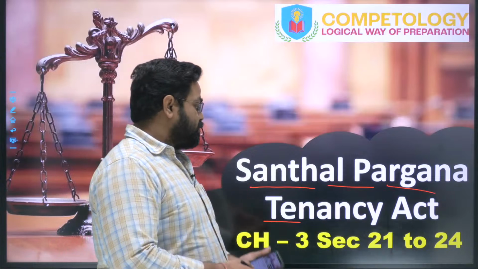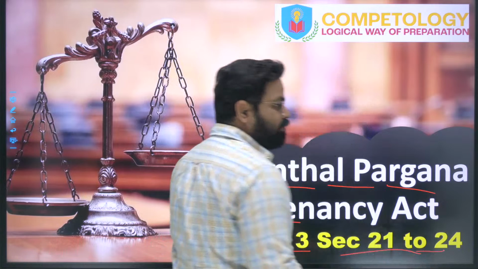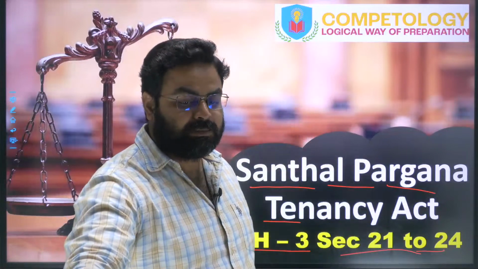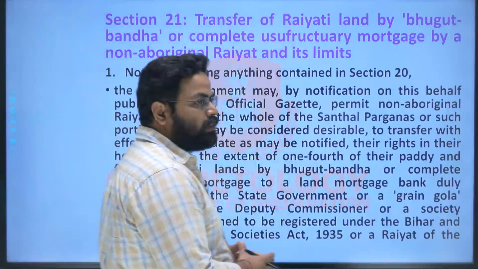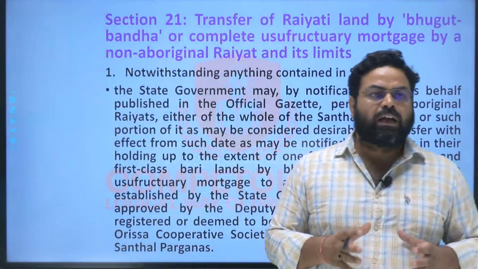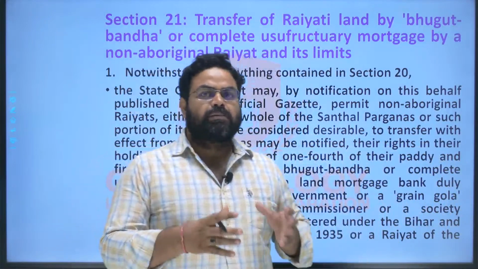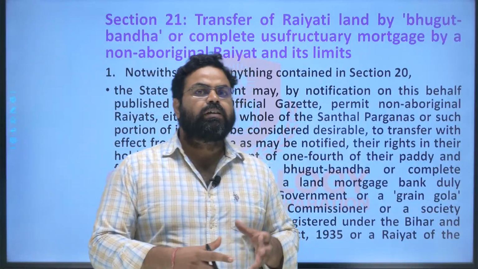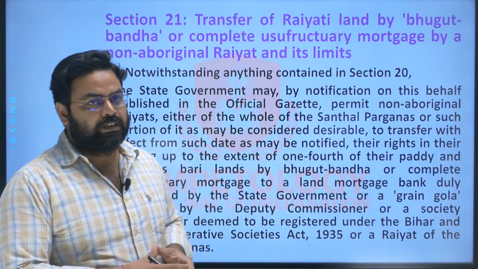So here today we are going to discuss chapter 3, sections 21 to 24, and we are analyzing the whole Santhal Pargana Tenancy Act, section by section and chapter by chapter. Today we will be concerned with the second part of chapter 3, because chapter 3 is the largest chapter in the Santhal Pargana Tenancy Act. And here the descriptions are about the Rayyat, their authorities and their responsibilities, their rights on the land and other things, right?